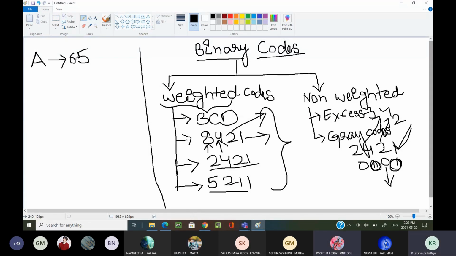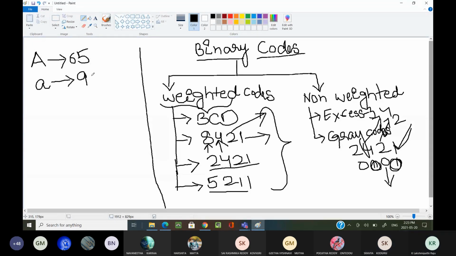Leave that aside, it is hexadecimal number system. I am asking about alphabets. In alphabets, capital A is 65, and small a is 97.